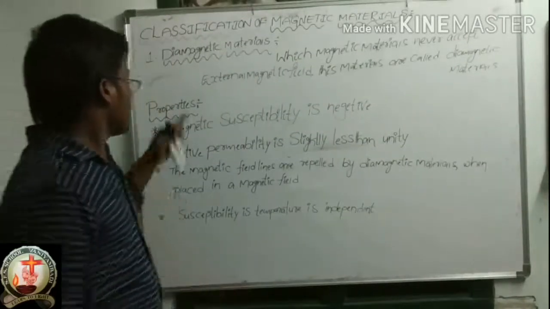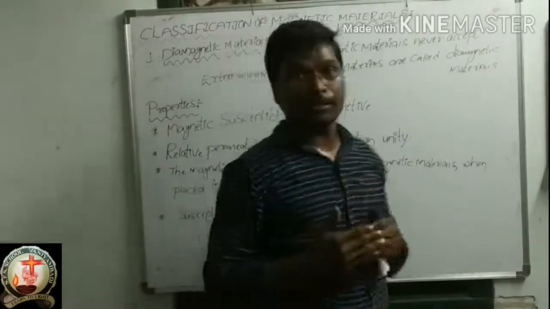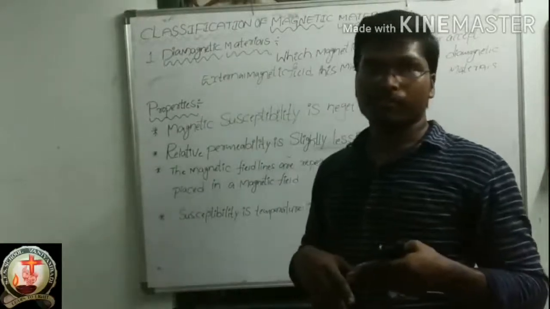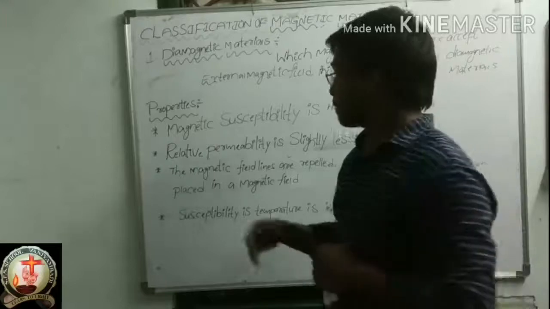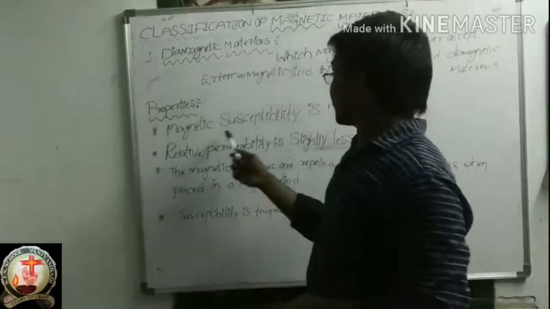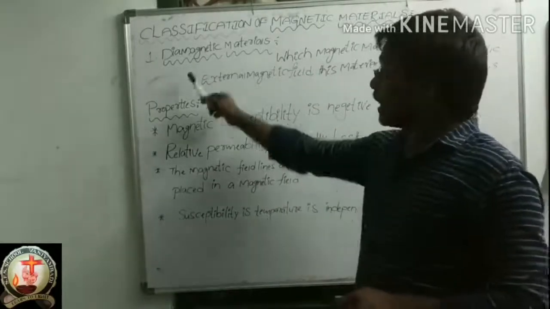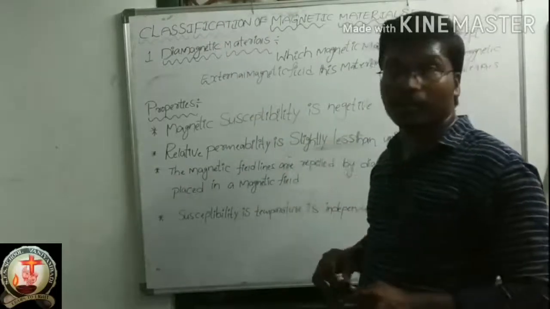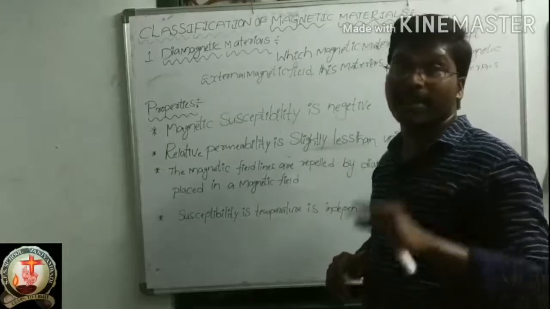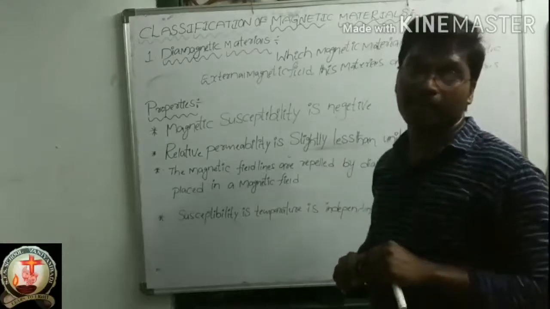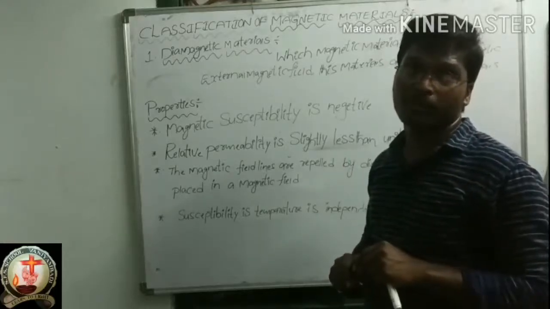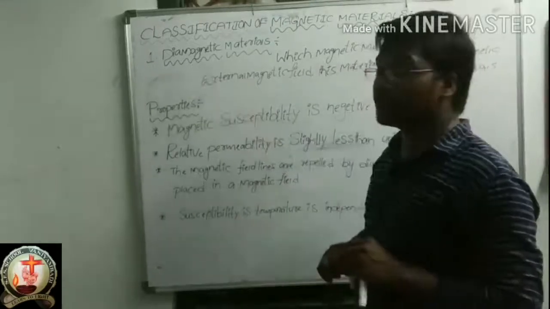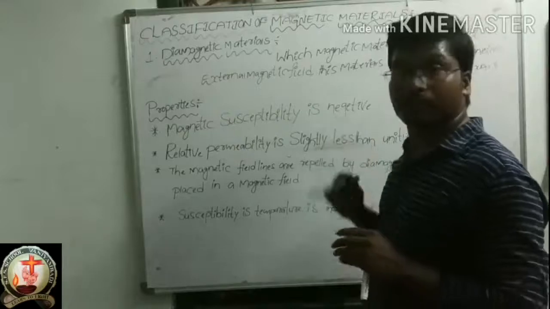Now these diamagnetic materials have some properties. We should see those properties. First property, magnetic susceptibility is negative. In diamagnetic materials, magnetic susceptibility is negative. I told you what magnetic susceptibility is in yesterday's class. So the magnetic susceptibility of these diamagnetic materials is negative.